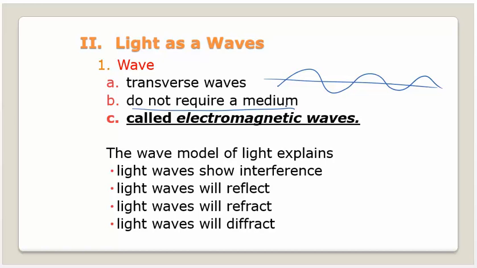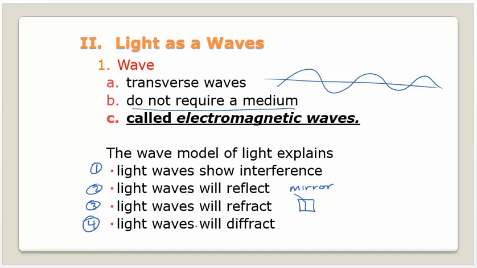Well, how do we define light to be a wave? Well, there's four rules or four things that have to happen for us to identify something as being a wave. First of all, does it show interference? And yes, it does. Light does have interference. Does light reflect? Well, we know that light reflects. It'll bounce off of a mirror. Does light refract? Well, we've all seen the glass where you stick the pencil in the water and it seems to change direction.